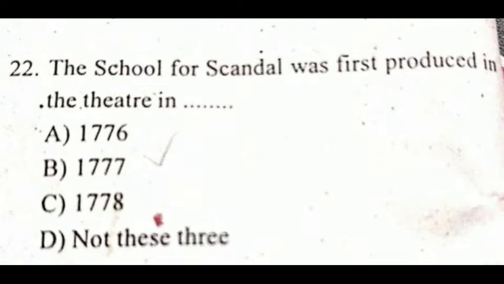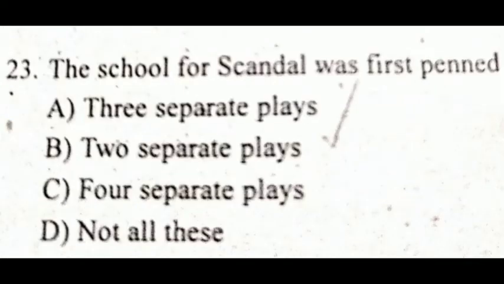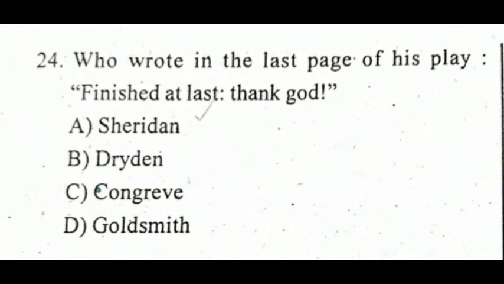In 1777, the School for Scandal was first produced in the theatre. The School for Scandal was first penned as two separate plays. Who wrote in the last page of his play, "Finished at last, thank God"? It is Sheridan. Sheridan wrote in the last page of his play, "Finished at last, thank God."